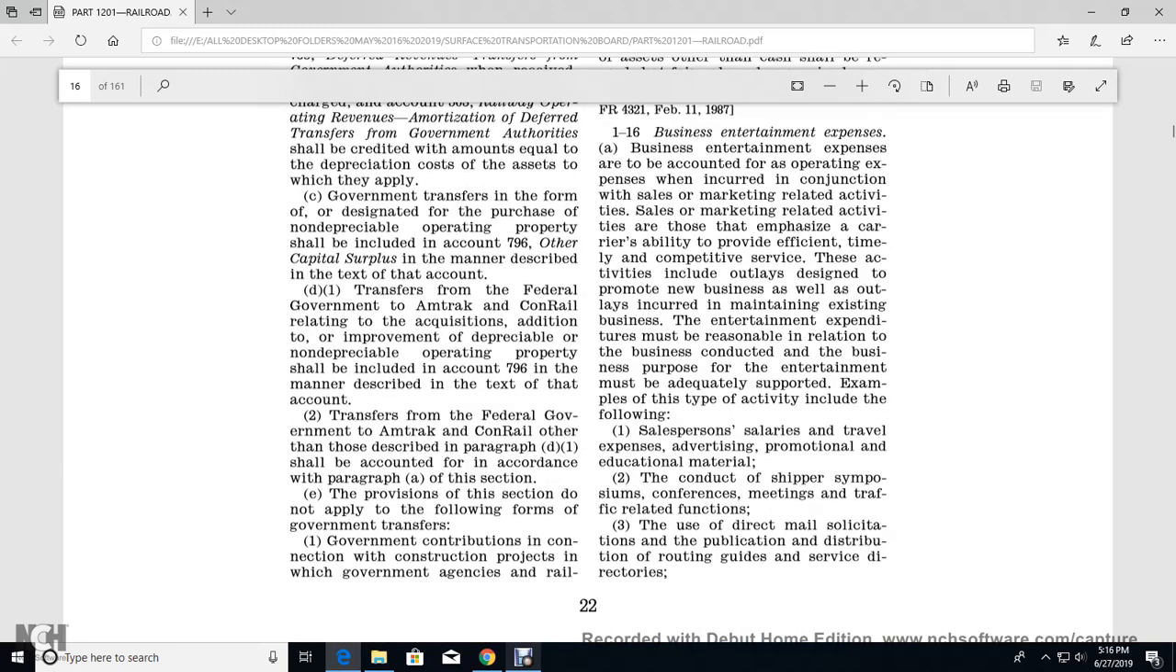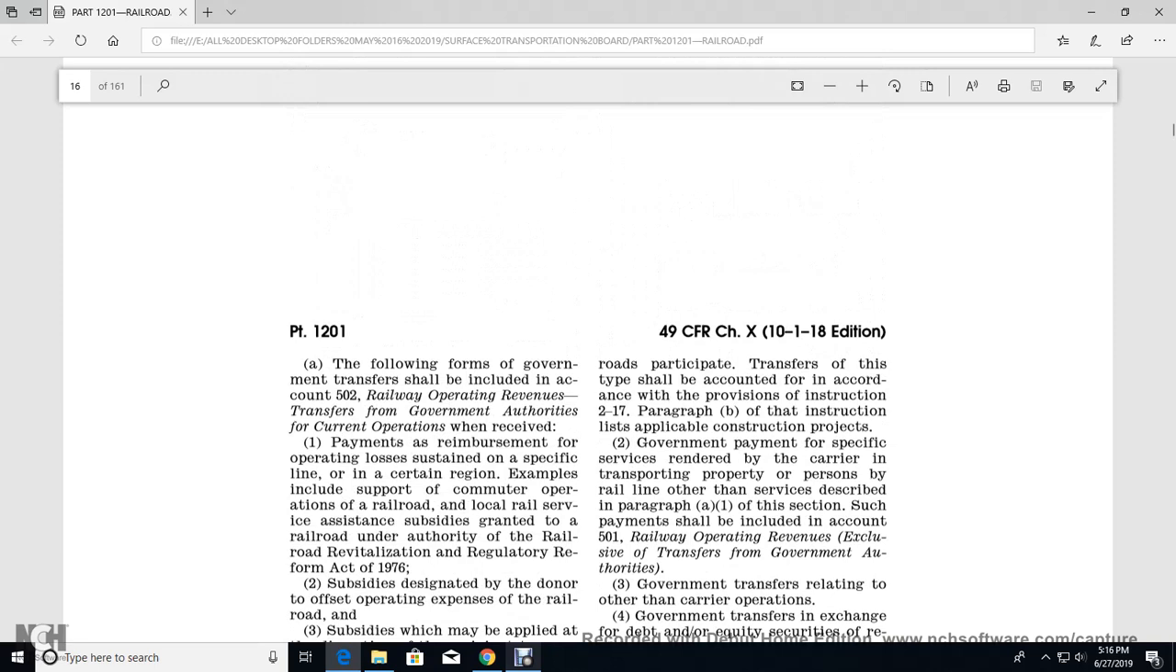Transfers from the federal government to Amtrak with Conrail, described in paragraph D1 of the account in accordance with paragraph A, do not apply to the following forms of government transfer: government contributions in connection with a conjunction project with government agencies and the railroad; payments under the instruction within 217, paragraph B, applicable to the construction project; and government payments for specific services rendered for the care of transferred property, person, rail line, or other services prescribed.